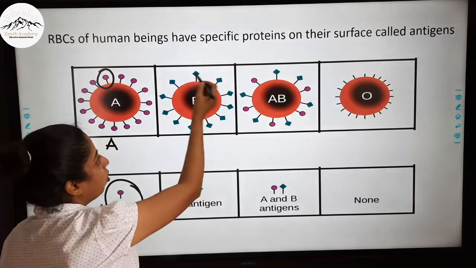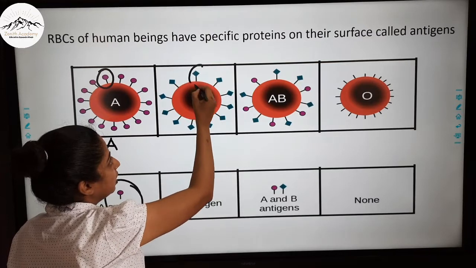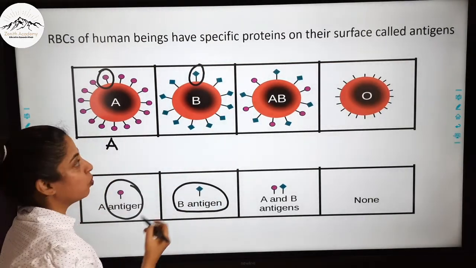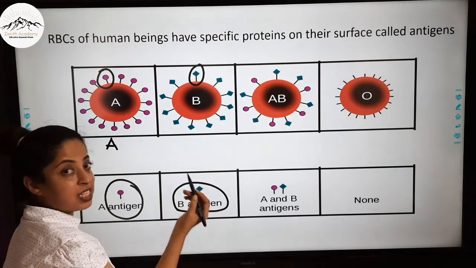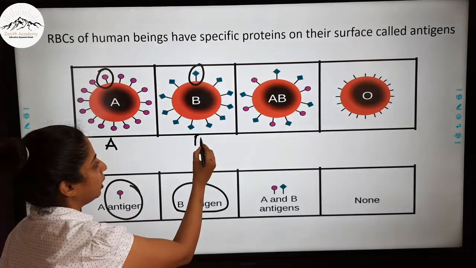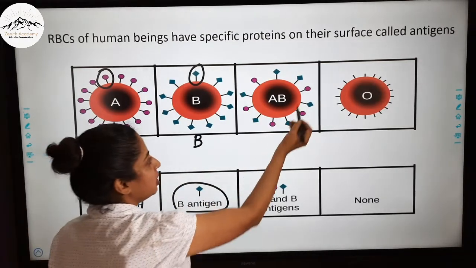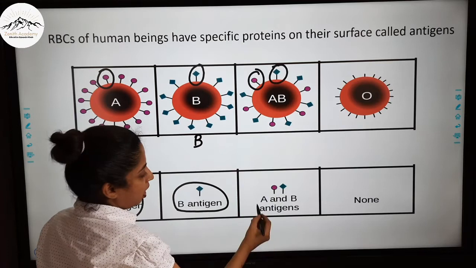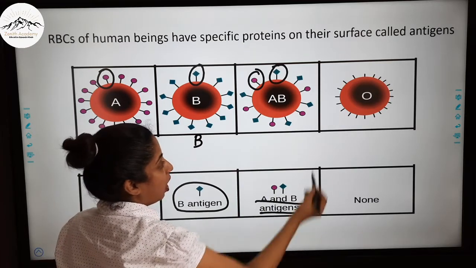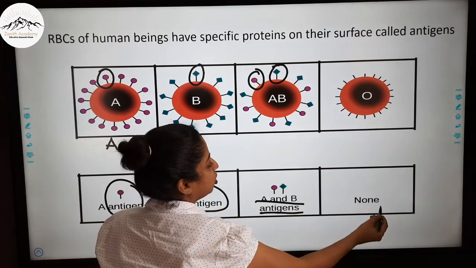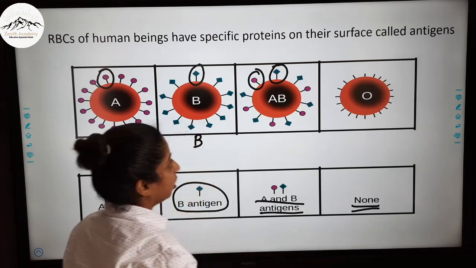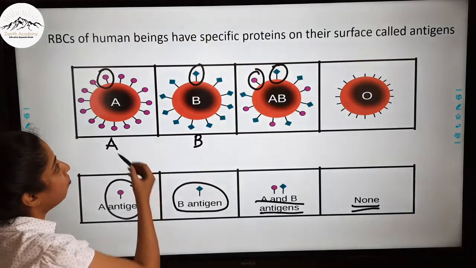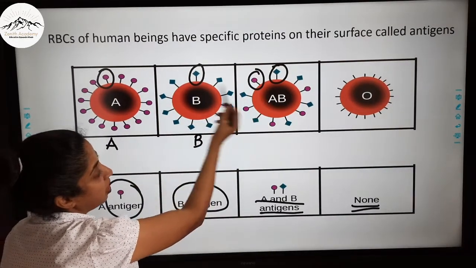Now you can see on this RBC surface there is B antigen present. That is why a person having such an RBC is said to have blood group B. Similarly, on this RBC there are two proteins, A and B antigens, and here on O there are none, there is no antigen. This is how blood groups are classified on the basis of which specific protein is there on their surface.